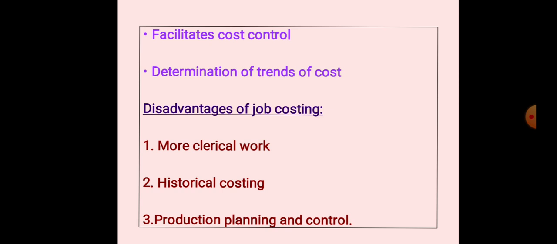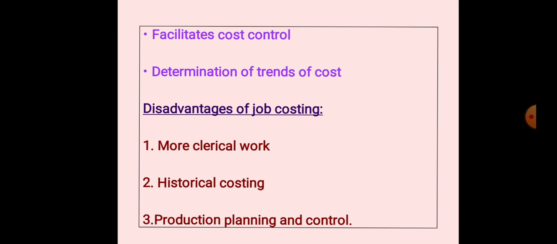First one is more clerical work. It involves more clerical work, as the cost of each job is to be calculated separately, because we need to prepare the cost sheet of each job separately. As such it is expensive, laborious, and the chances of errors are more. It includes a lot of labor work, and chances of errors are more.